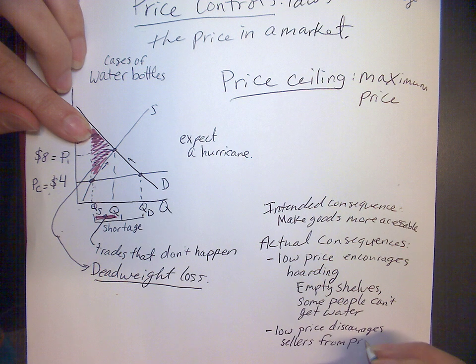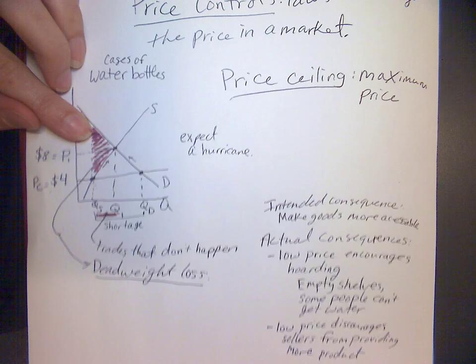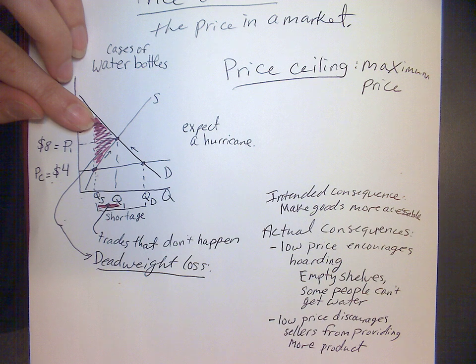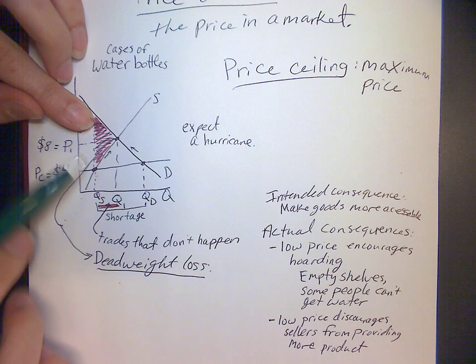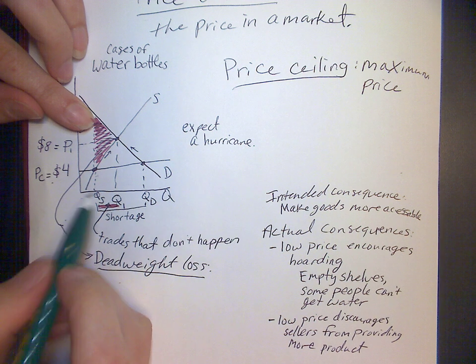Or from providing more, maybe, okay? Providing more product. Okay, because it's not worth it to them, right? So the low price discourages sellers from providing more product, right? They're going to say, why would we hustle and bring more water here to this dangerous area if we can only sell it for normal price? Okay, so that's rough, right?